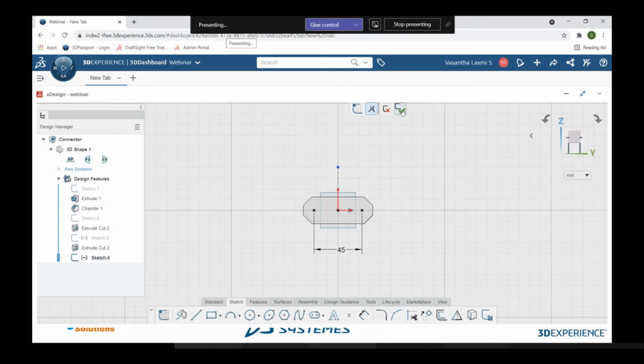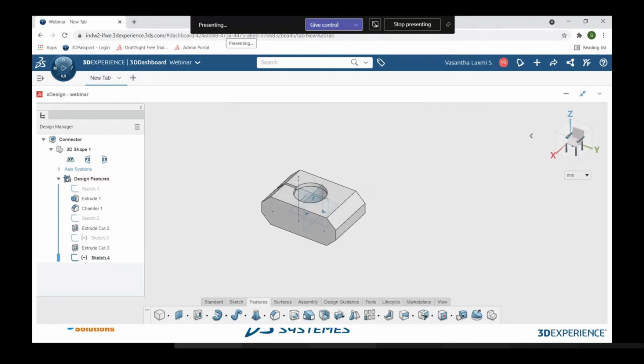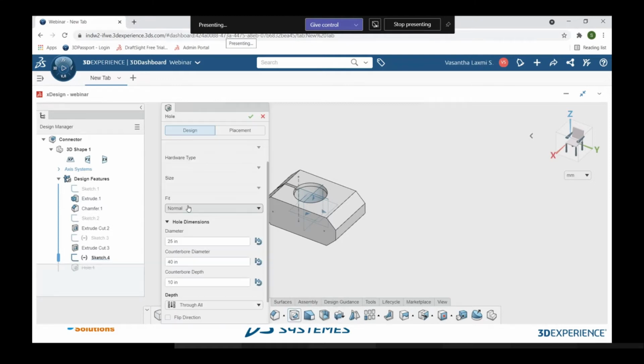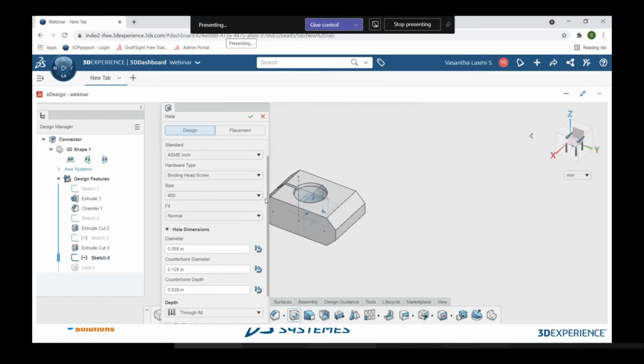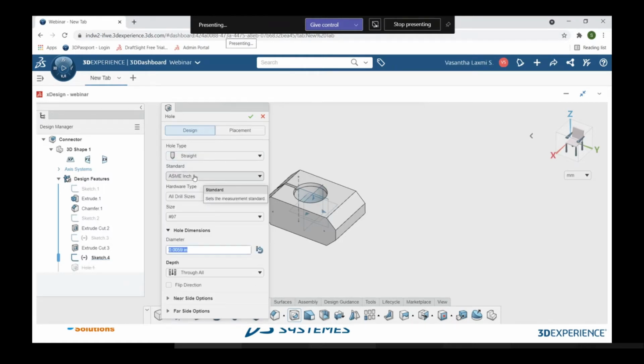So I'm just exiting the sketch. When I click on this accept sketch, it means the sketch will be saved. You can see here my sketch has been saved. So moving on, here in the features tab, you have an option called hole. Okay, so when I click on the hole, you can see over here it is asking me for the hole type. So for the hole type, I'm selecting straight, and for the standard, I'm going with metric,